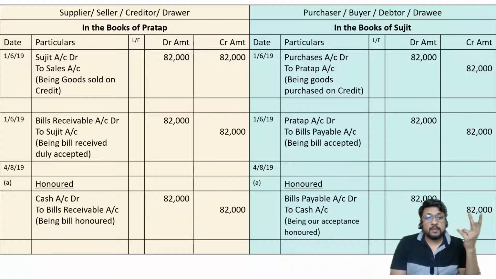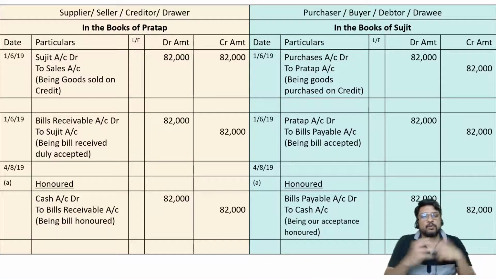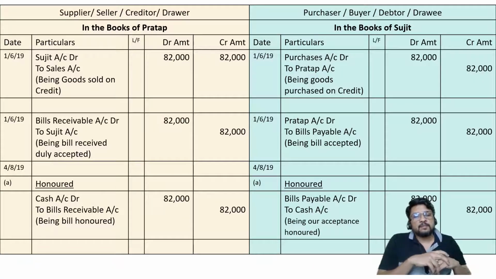Promise was after 2 months. Mr. Sujit was going to pay to Pratap. It was an order given by Pratap to Sujit, and Sujit had accepted, yes, I'm going to follow your order, but he is not following the order now. He is not completing the order now. In that case, that order has become useless, irrelevant. It can't be used properly now.